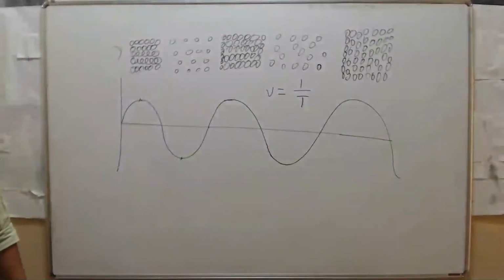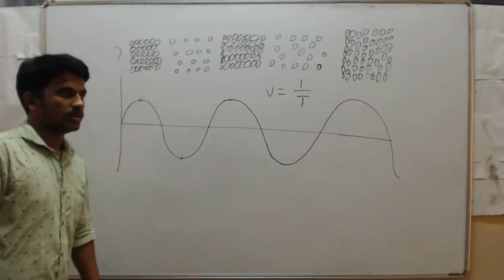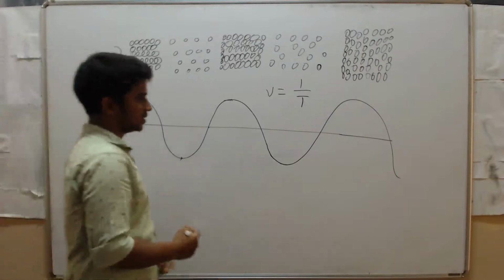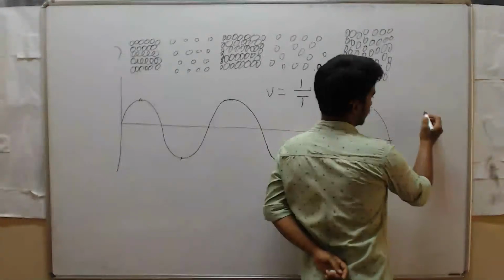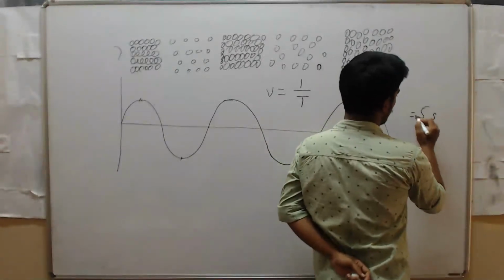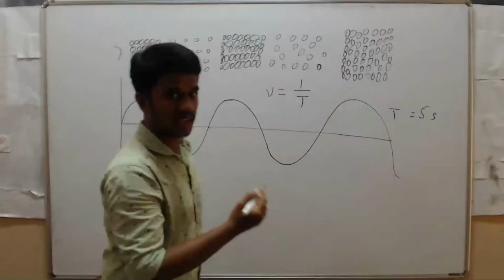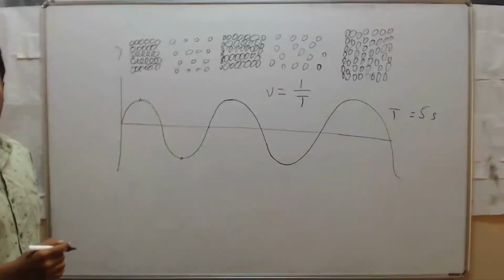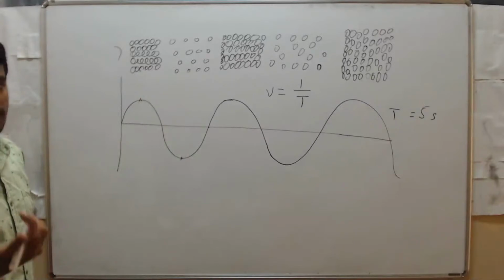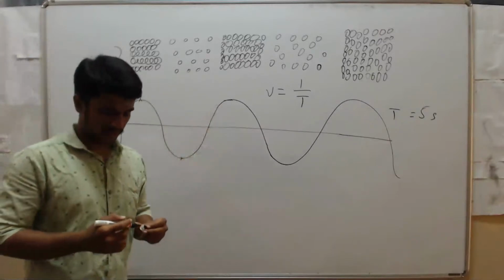For example, say some waves pass in 5 seconds. If I ask you to calculate the frequency, you can calculate easily. That is 1 by 5.